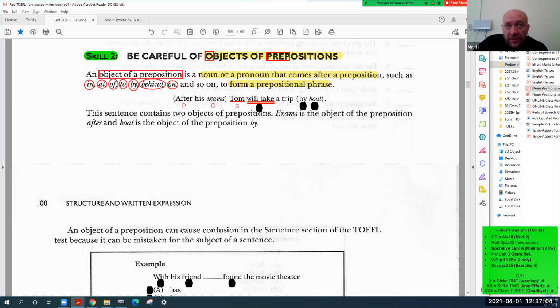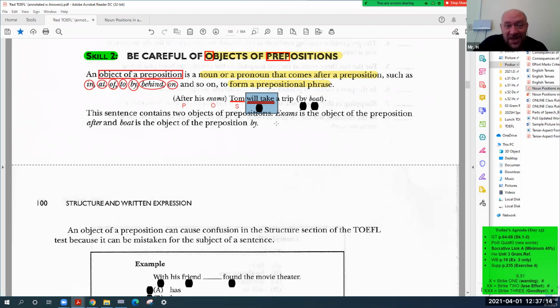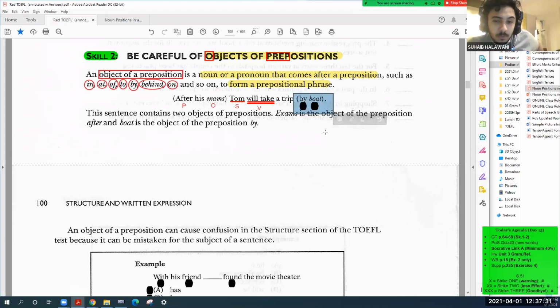Mohammed, what do you see here? What's this? I will take preposition. No, this is not preposition. Sultan will take. A verb. Verb, correct. It's a verb with two parts. Exactly. Okay, then, Suhaib, what do you see here? Preposition and object. Bingo.